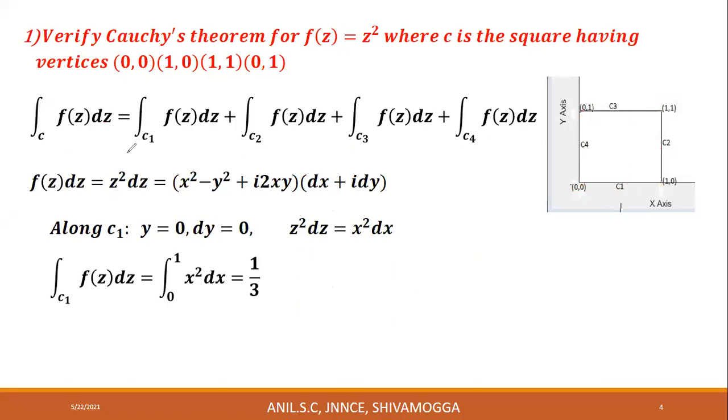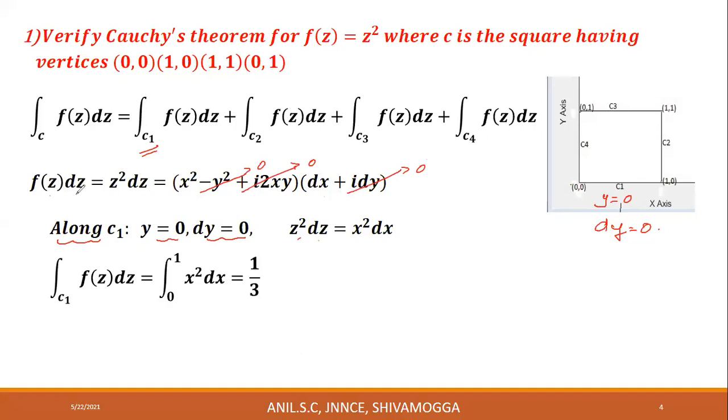First, the integral along C1. C1 is the x-axis, so y is equal to 0, therefore dy is equal to 0. Since y is 0, y square is 0 and 2ixy is 0, and i dy is also 0.